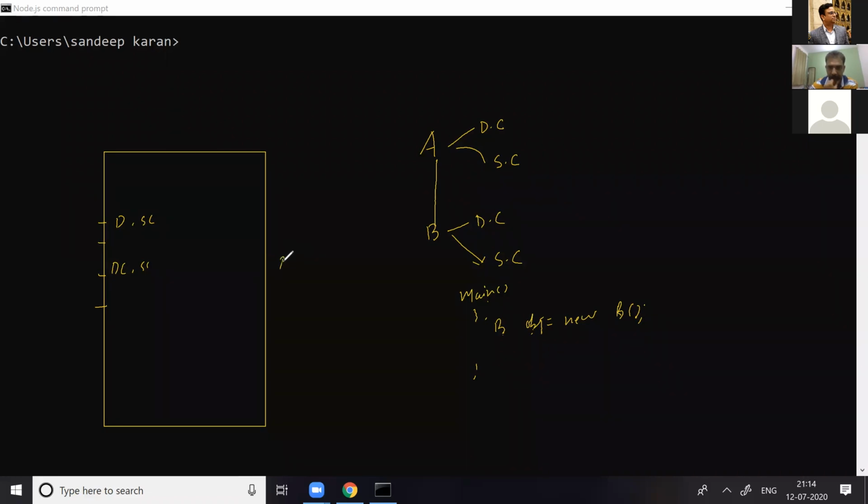Okay. Then next, the static constructor of A. Okay. Then the default constructor of A.